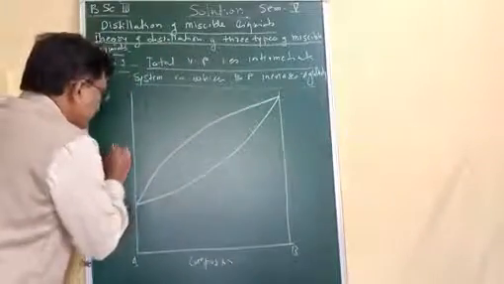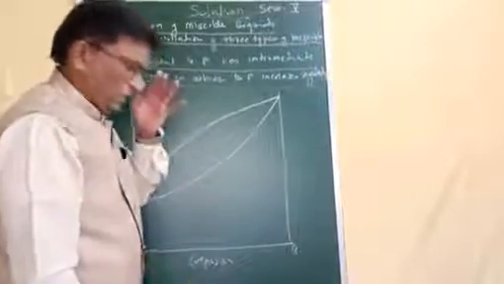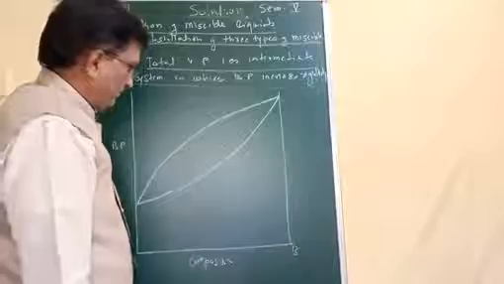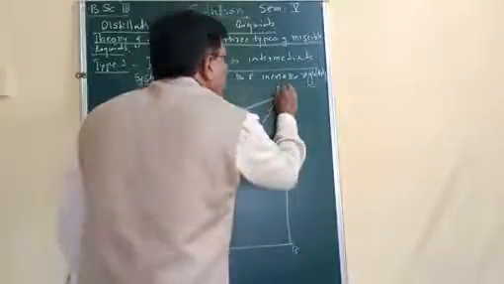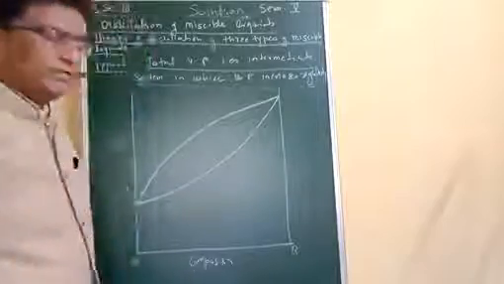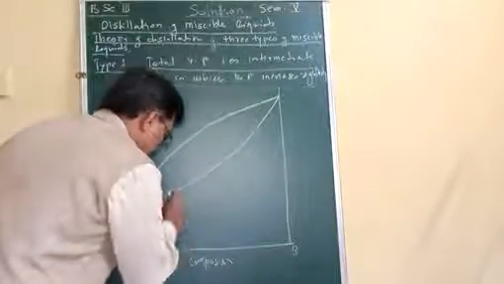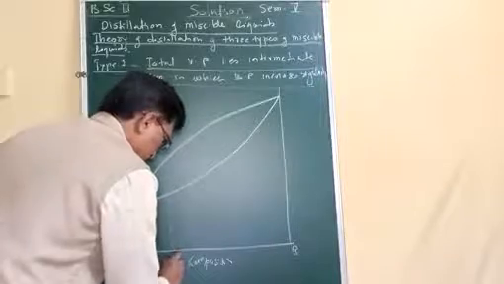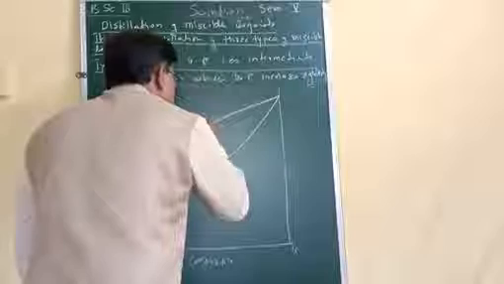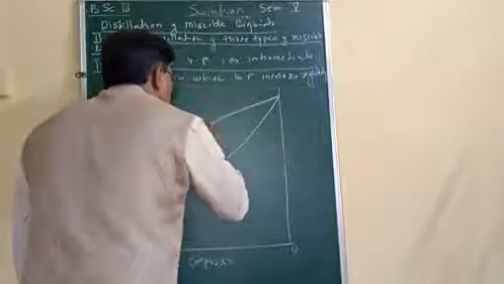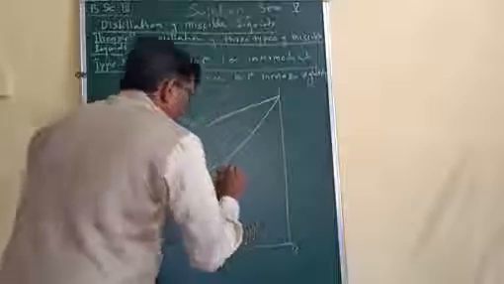This is the boiling point composition diagram of this particular type. Now if we consider any composition, suppose X composition, this is vapor composition and this is liquid composition.